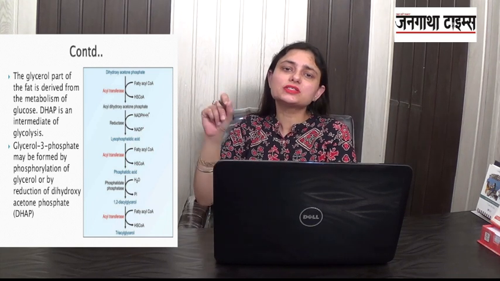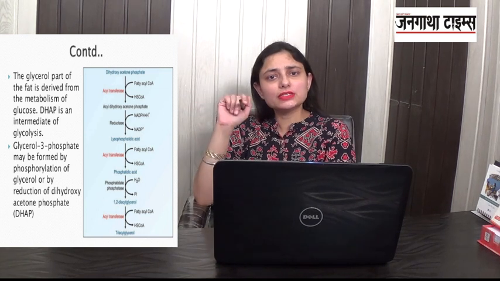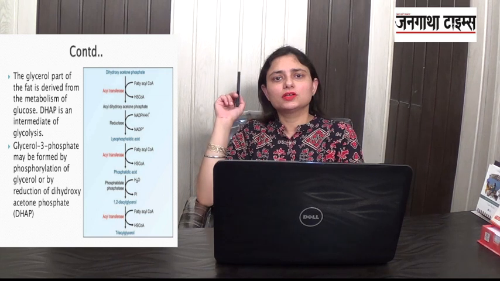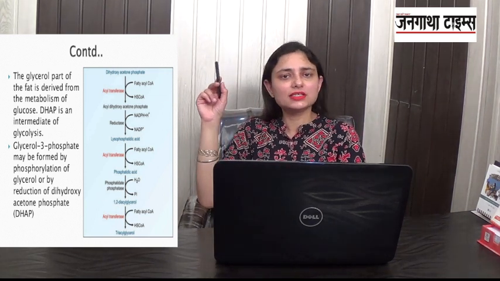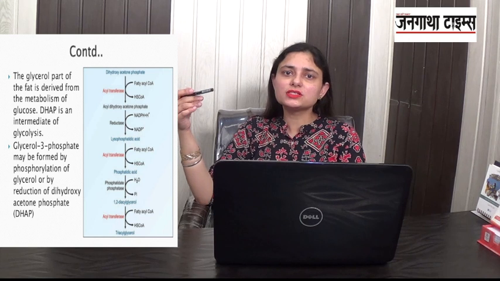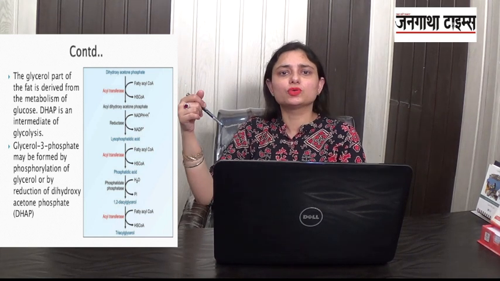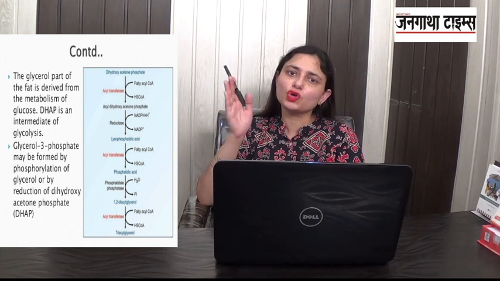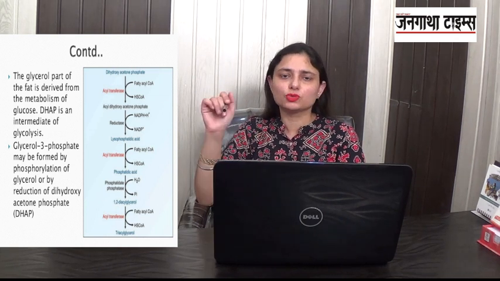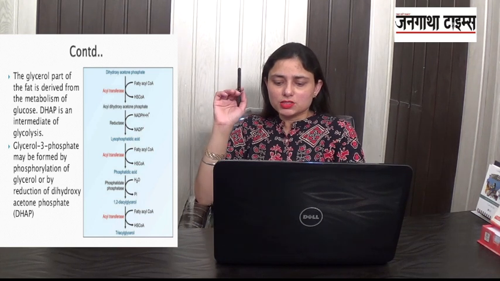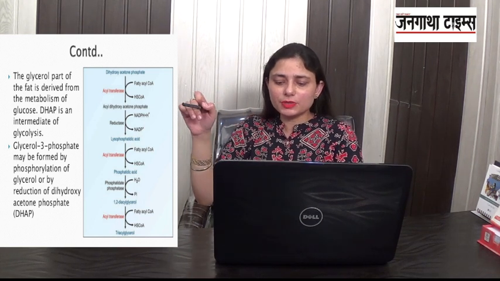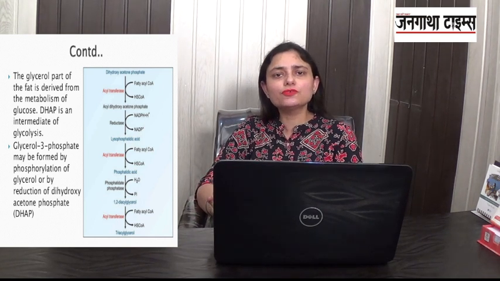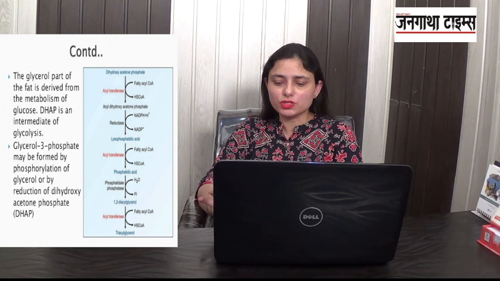Now this dihydroxyacetone phosphate, from where does it come? It is an intermediate of the process of glycolysis. Now what is glycolysis? Glycolysis is the process of oxidation of glucose or breakdown of glucose. So the glycerol part is coming from where? From the metabolism of glucose. So glycerol 3-phosphate may be formed by phosphorylation of glycerol or by the reduction of dihydroxyacetone phosphate.